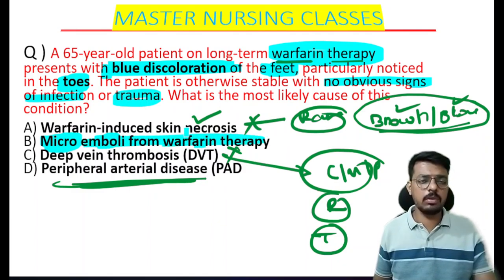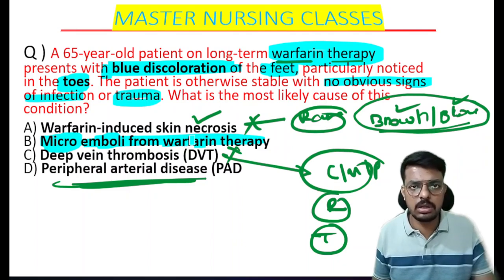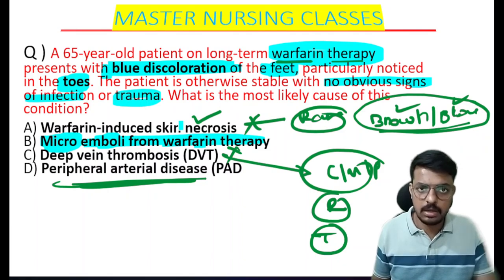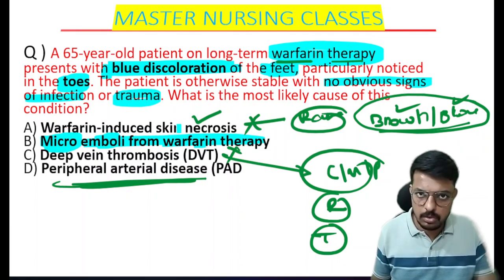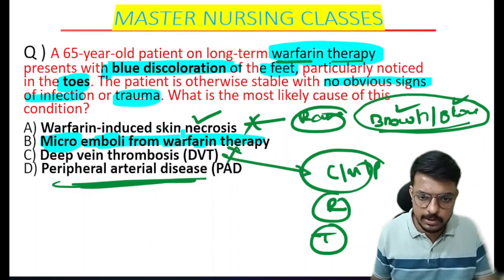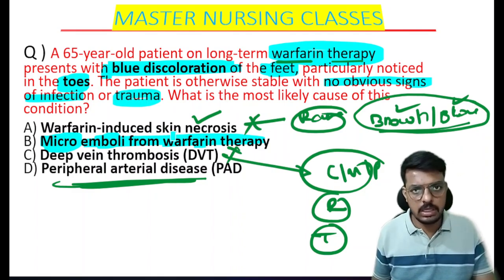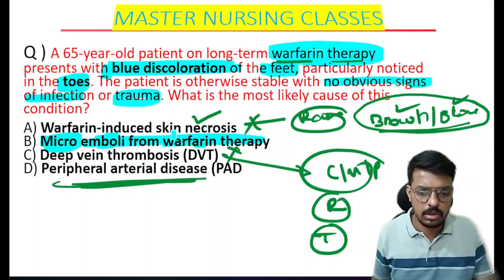Sir, what are you saying? Warfarin is an anticoagulant drug, so how does it form emboli? Children, warfarin has the potential to cause small and very small emboli, which we call microemboli. Even though it is an anticoagulant drug, in long-duration treatment it may cause micro, meaning small, emboli.